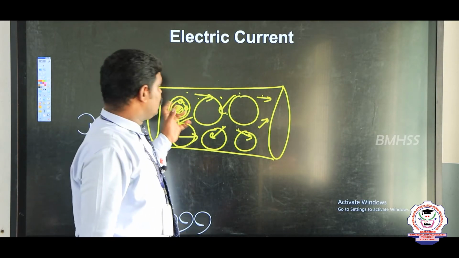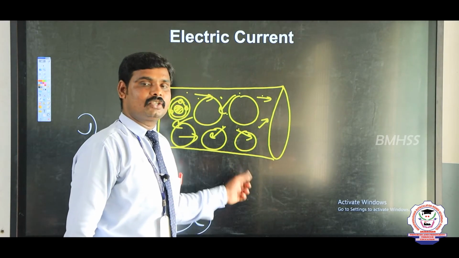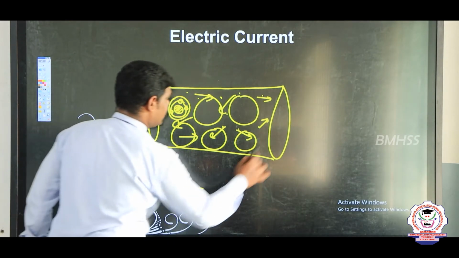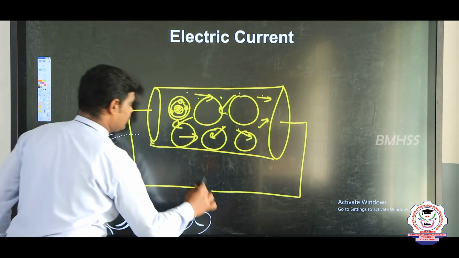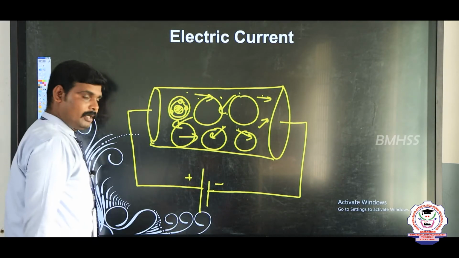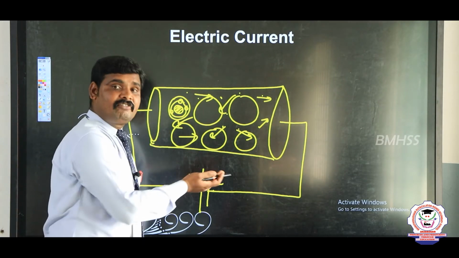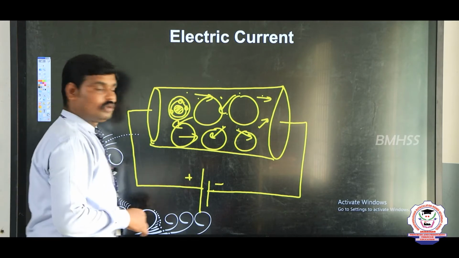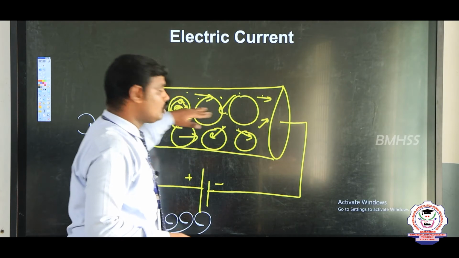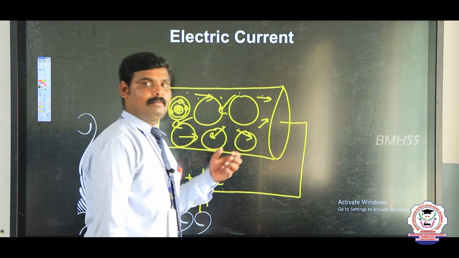So there is no net current, so net current is equal to 0. But when you apply electric potential using a battery, with a positive terminal and a negative terminal, the free electrons get drifted towards the positive terminal. All the electrons will be aligned and move from the negative terminal to the positive terminal. At that time electric current will be produced.